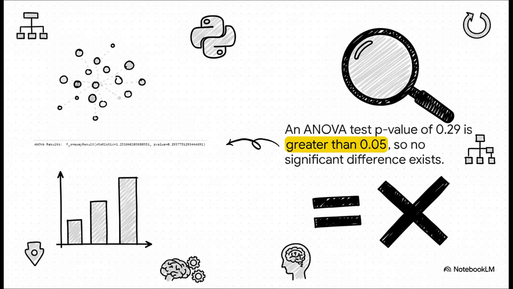We run a statistical test, and it gives us this one little number called a p-value. The easiest way to think about a p-value is as a surprise meter. If it's a tiny number, usually less than 0.05, it's the data screaming, "Whoa, this is surprising. Something significant is happening." But our value here is 0.29. That's not surprising at all. It's the data's way of telling us loud and clear, nope, nothing to see here. All three class types perform about the same.